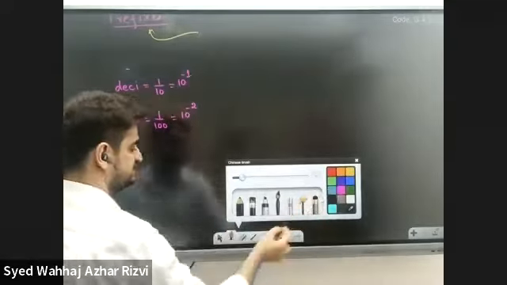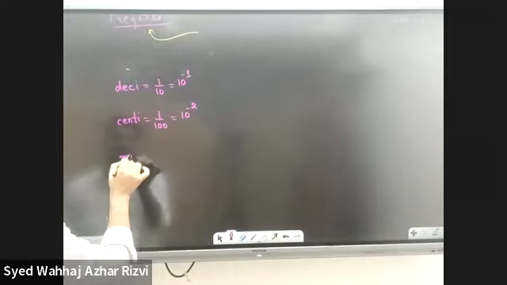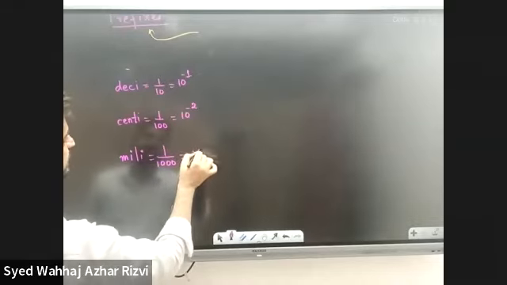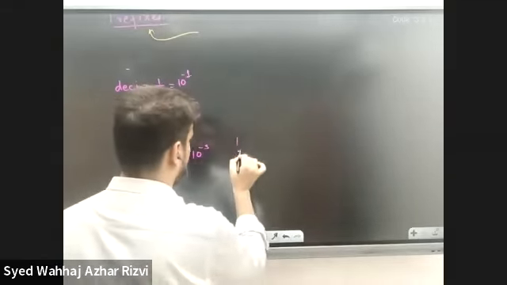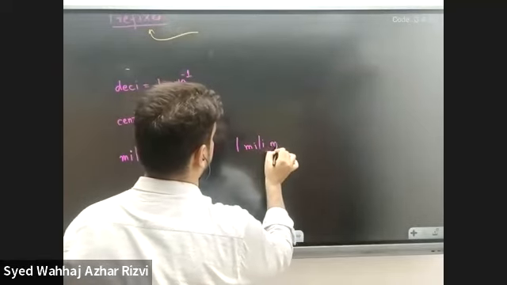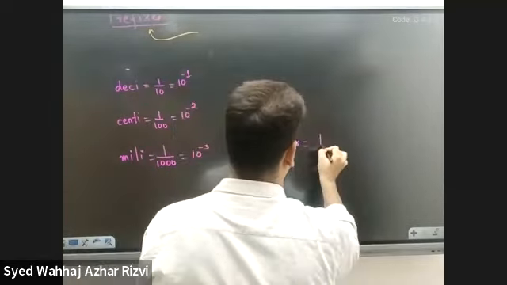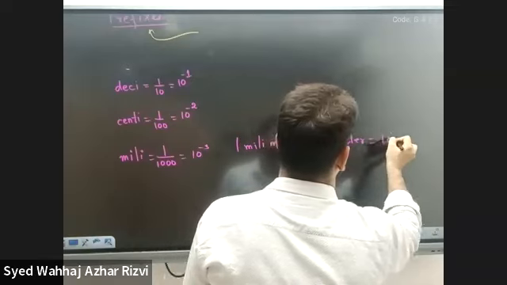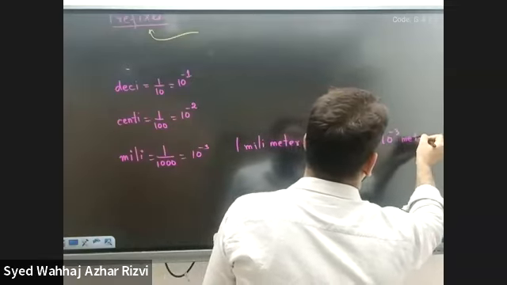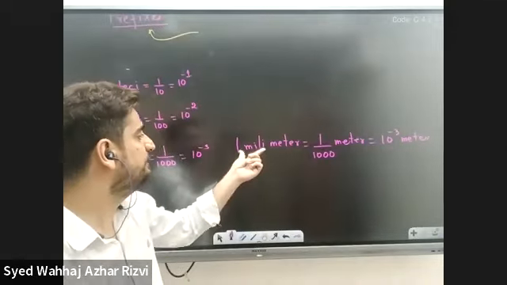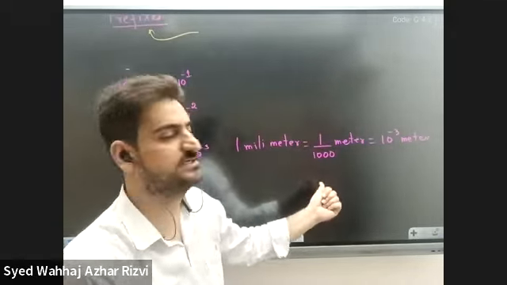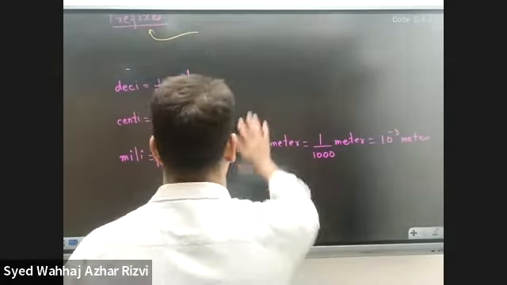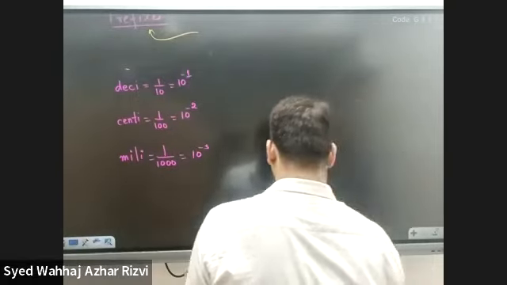Then we have another prefix, milli. What does milli mean? It means 1 over 1000, or 10 raised to the power negative 3. What is 1 millimeter? It means 1 over 1000 meter, or 10 raised to the power negative 3 meter. So milli means 1 over 1000, and 1 over 1000 can be written as 10 raised to the power negative 3. Got it?